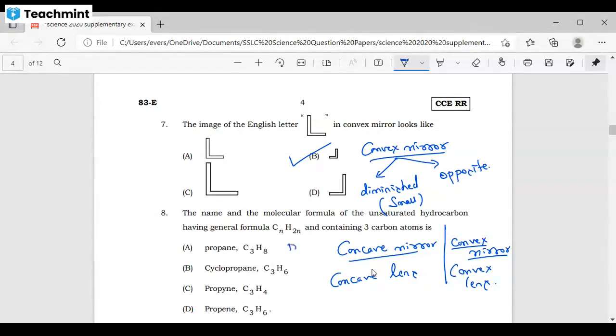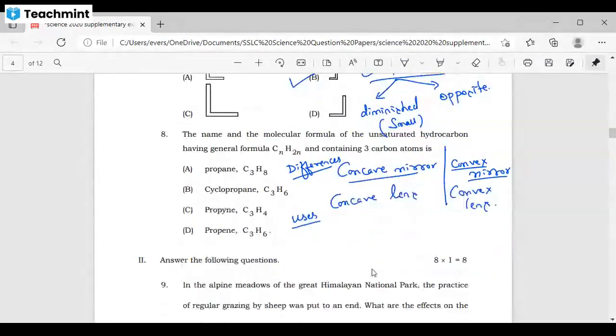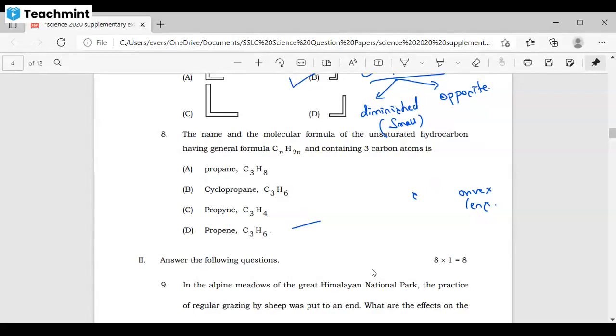I have told you one thing. Remember the differences between concave mirror, concave lens, convex lens, and along with that, the uses also. Please note down this point. You want to remember the differences between concave mirror, concave lens, convex lens, along with the uses of concave mirror, concave lens, and convex lens. Differences and uses. This is the most important topic from this chapter. Got it? Yes, sir. Good.